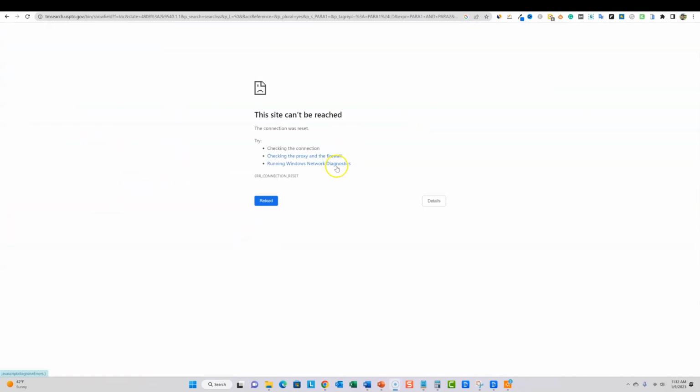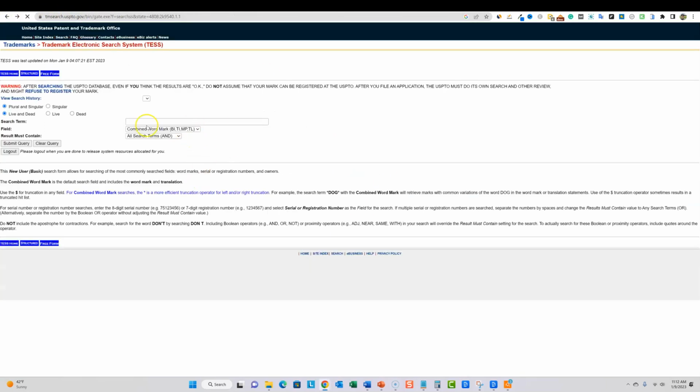Well, we're having trouble with the site. It's tmsearch.uspto.gov. You're going to want to come over here. There's something wrong with their site right now. My internet's working, everything's fine. But you're going to want to put in the exact term right over here, push submit query, and then you're going to see if there's any results. If it's not trademarked, then you can actually use that as your title. If not, you can rewrite your title, no problem. You can even use AI to rewrite your title if you want as well.